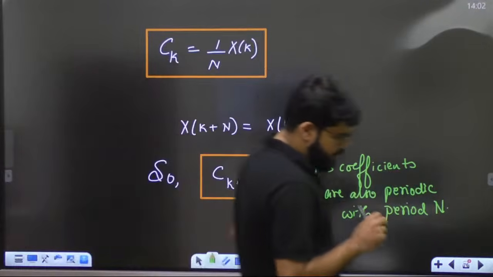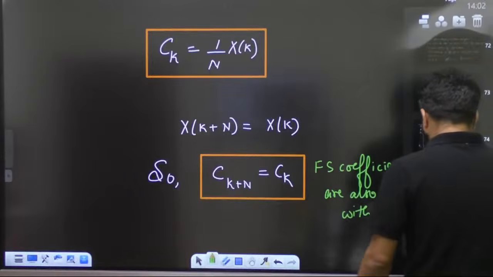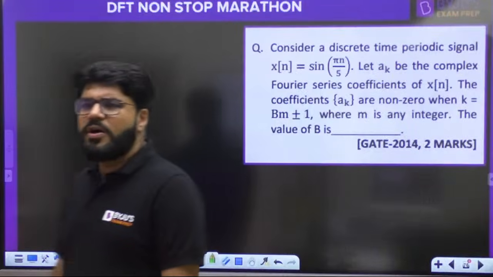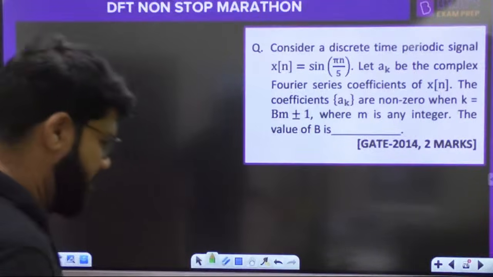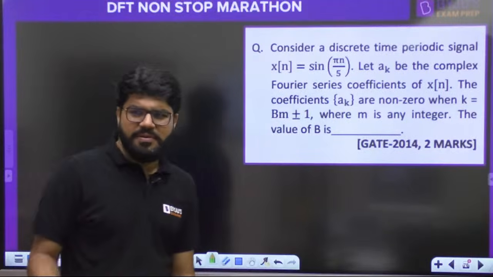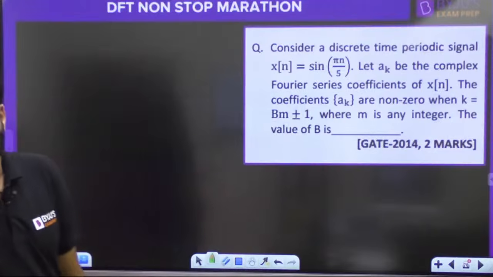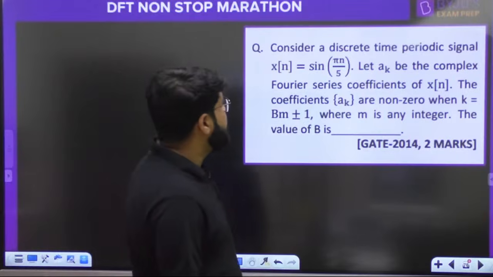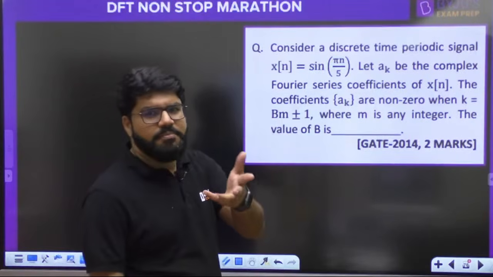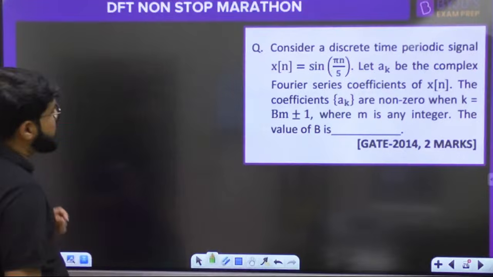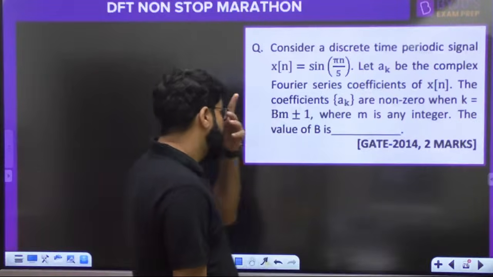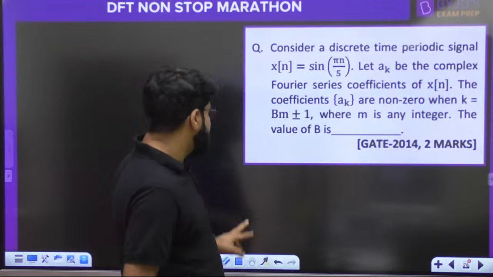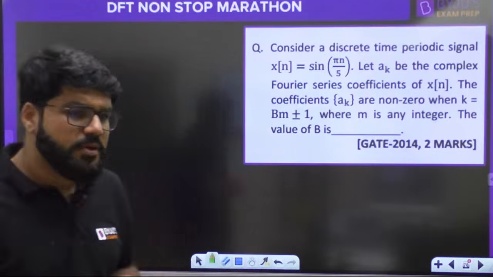Now, let me take you towards a journey. Here I have one GATE question for you. We take only one series, that is DTFS and DFS. That is the same, we will go ahead with the same. Consider a discrete time periodic signal xn equal to sine pi n by 5. Let Ak or Ck, the name depends on the book, let Ak be the complex Fourier series coefficients of xn. The coefficients Ak are non-zero when k equals bm plus minus 1, where m is any integer. What is the value of b? This is a very simple question.